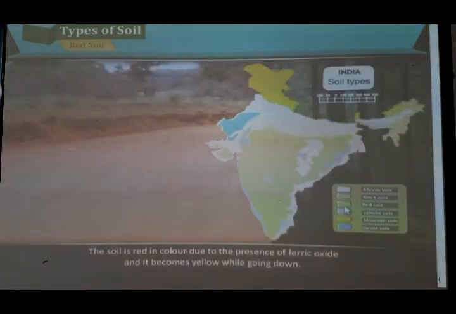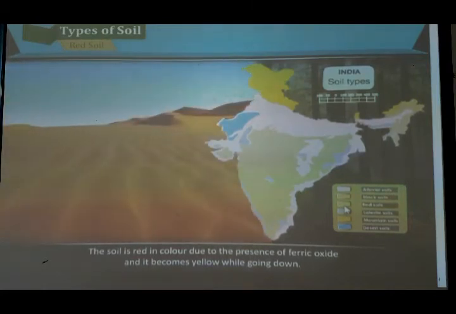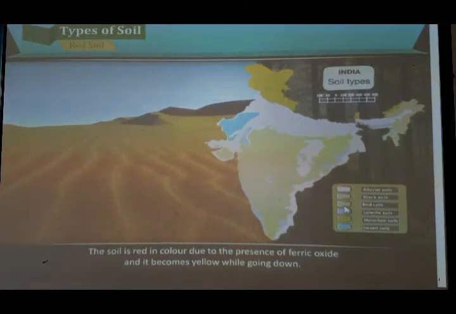The soil is red in color due to the presence of ferric oxide, and it becomes yellow going down. What does it mean? This soil is mostly found in the mountainous regions, and when it comes down, many other elements are added to it, and the color of the soil changes from red to yellow.